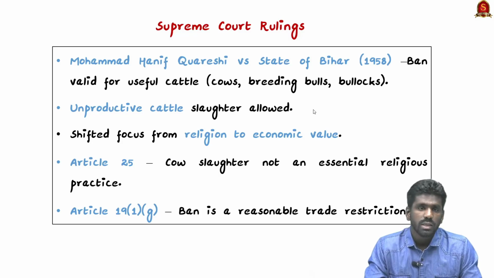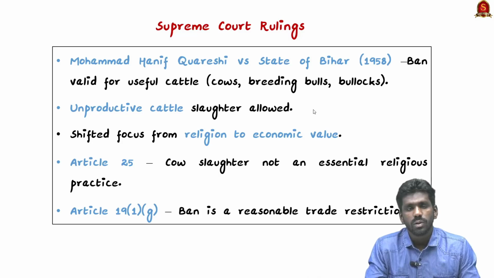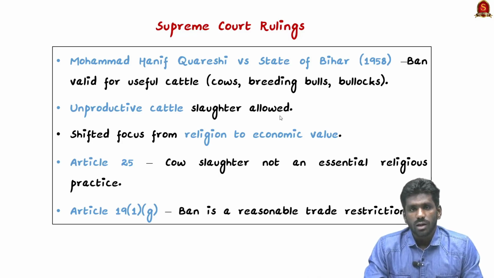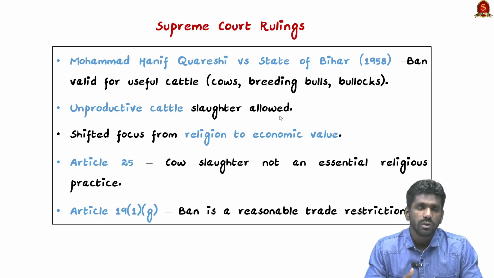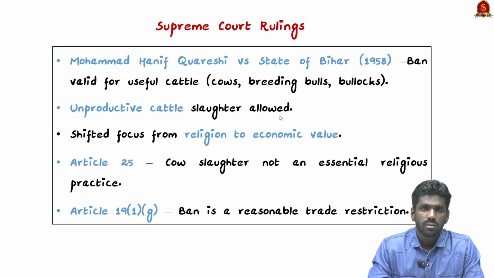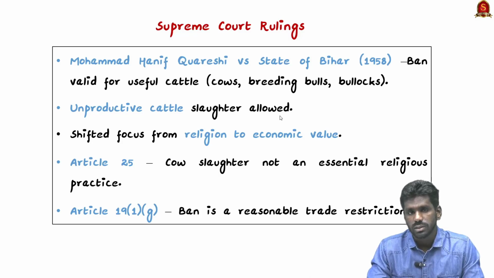In the landmark case of Mohd. Hanif Quareshi versus State of Bihar, the Supreme Court observed that the slaughter of useful cattle like breeding bulls and working bullocks can be banned. It means the court upheld the ban on the slaughter of useful cattle, and the court also said that it was a reasonable restriction for agricultural and economic reasons.